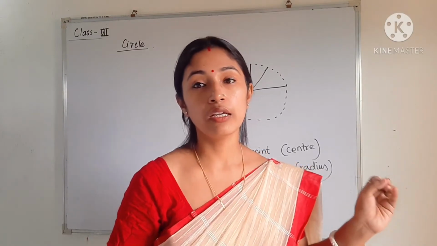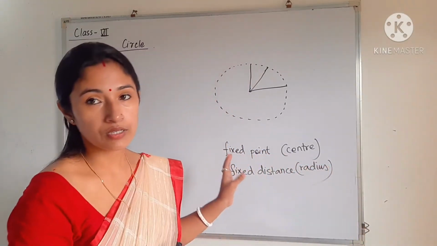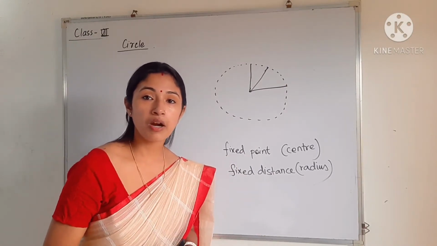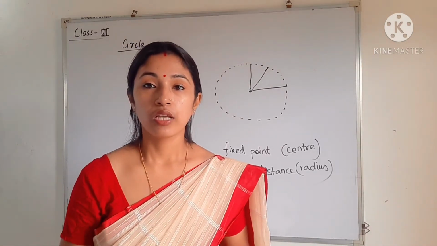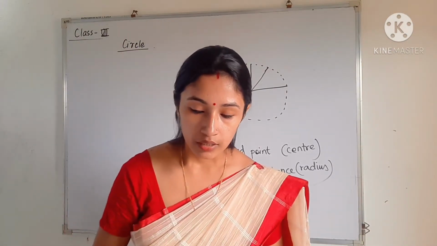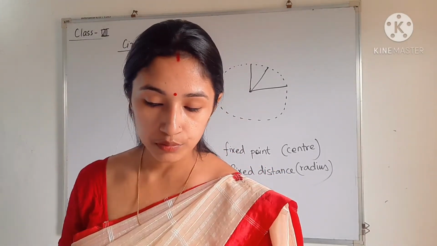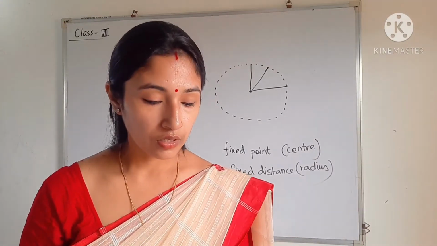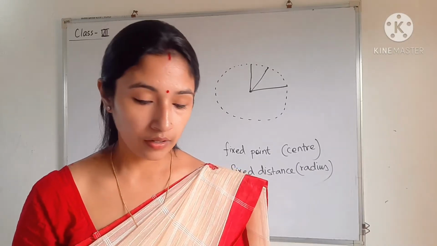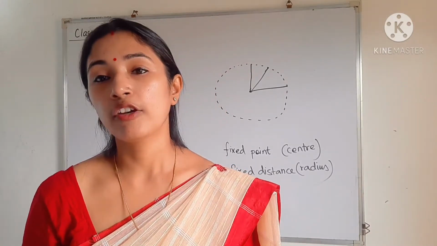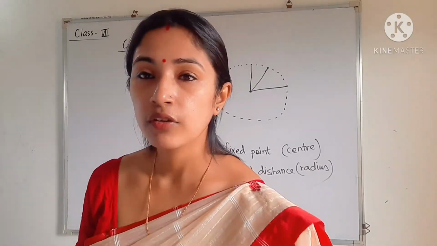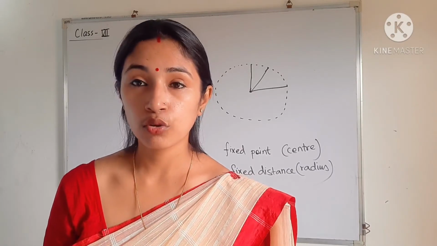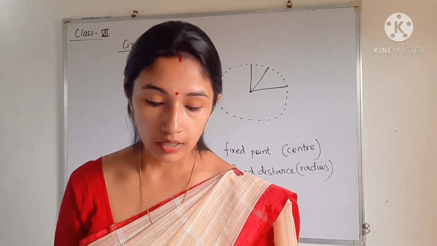So here I have only stated two parts, that is, the center and the radius. Apart from these two, there are other parts of a circle also, so we have to study those parts. Just take out the next page, and you can see there is a table 16.2. In the table it is written very clearly and expressed very beautifully, so you can write from here. Already in previous classes, in class 5, you came across these points.